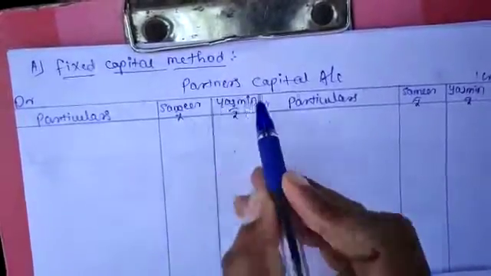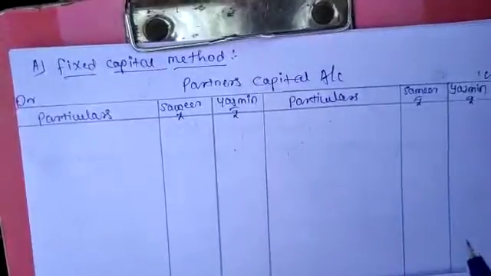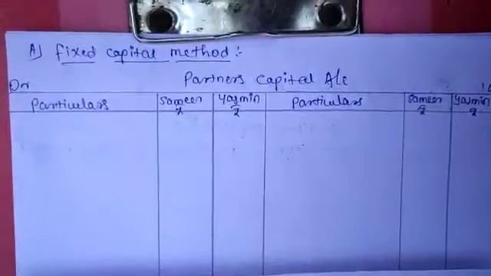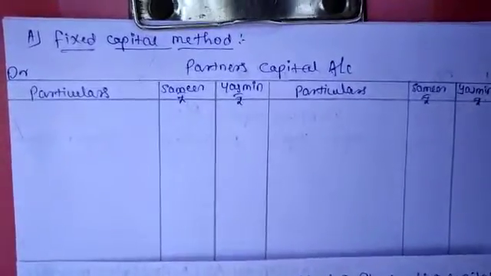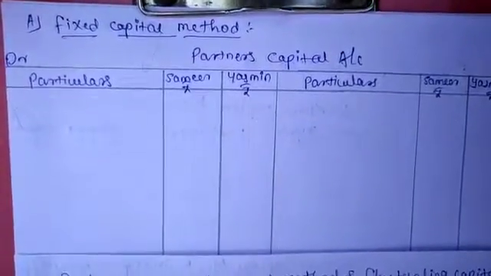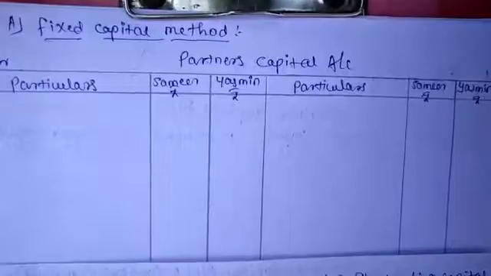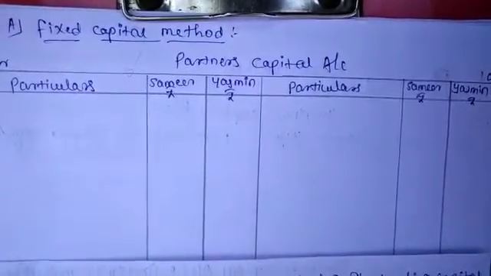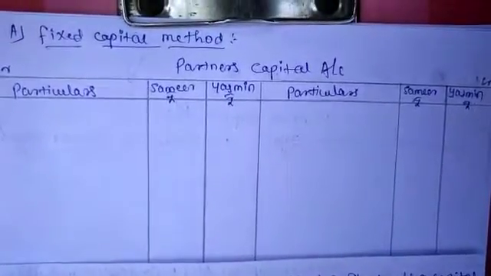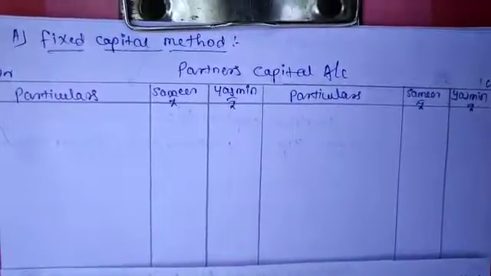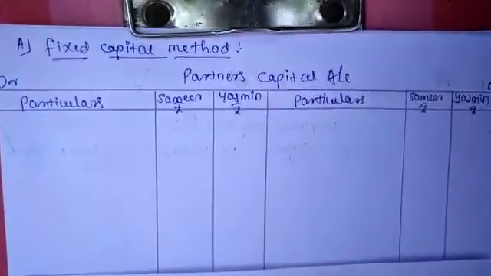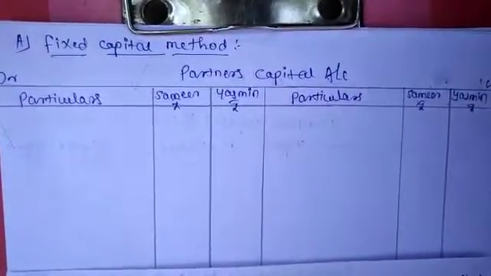So now start the partners capital account by taking the capital balances. Under the fixed capital method, partners capital account has only 2 entries, that is opening capital balance and additional capital balance, and all the adjustments are treated in the partners current account, not in the partners capital account.